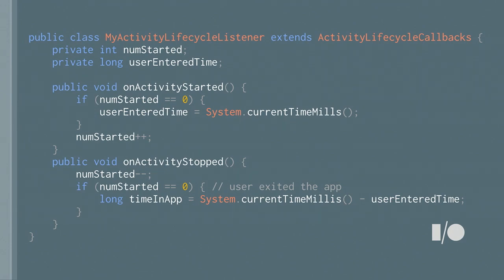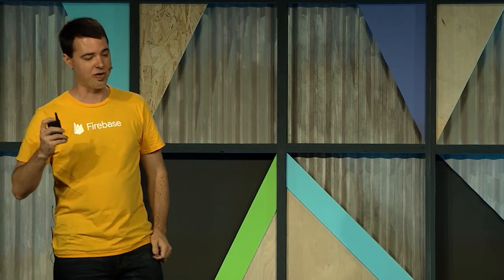Now, this is pretty handy, right? This is a fairly bulletproof way of knowing when the user was looking at your app and when they were not, because as long as you have an activity started, you can be certain that you were on the screen. When your activity is stopped, you can be certain that you were invisible. So this is how we track that.